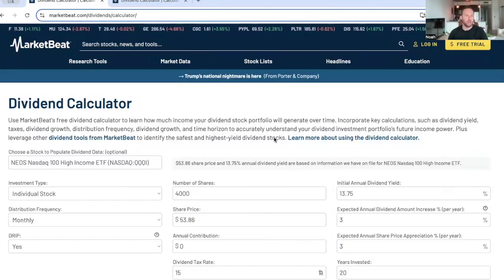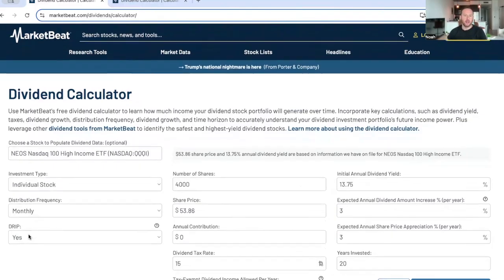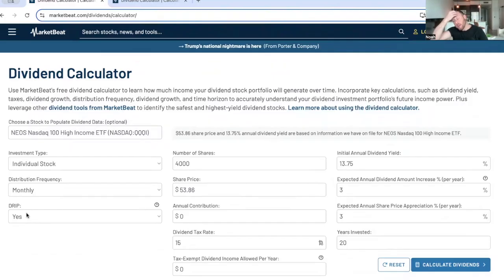All right, people, we are here in the Market Beat dividend calculator, and this is going to help us forecast what a 20-year look out looks like for QQQI as compared to its underlying asset of QQQ. Okay, so here's the assumptions that we put together. First, you set up your QQQI ticker. You set your distribution frequency to monthly because it's a monthly distribution. The key factor here is adding DRIP, yes to DRIP, dividend reinvestment plan.